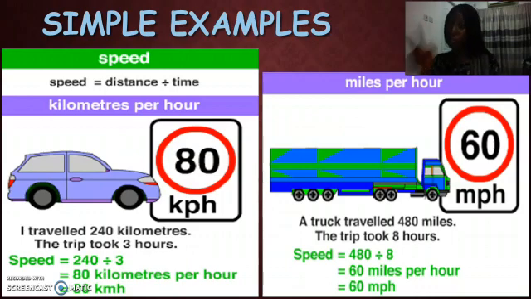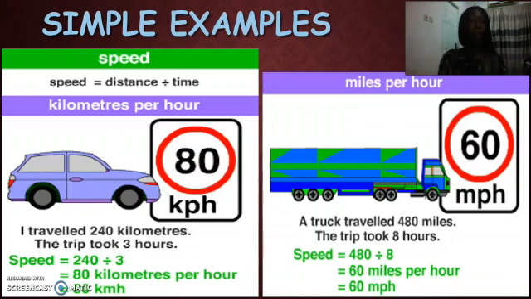We are looking for the speed. But the distance has been given as 240 kilometers. The time it took to cover that distance is 3 hours. So you're going to divide 240 by 3. When you do that, you find out that your answer will be 80 kilometers per hour.